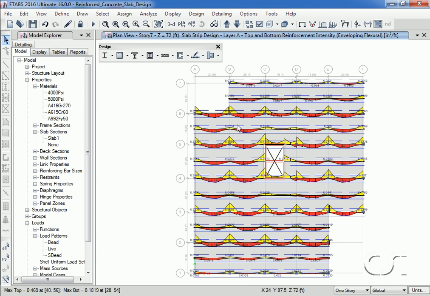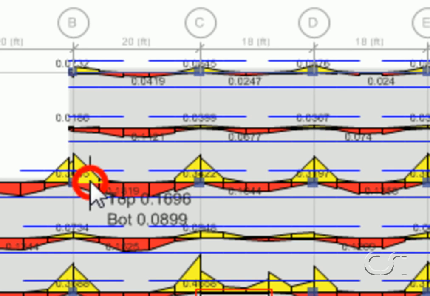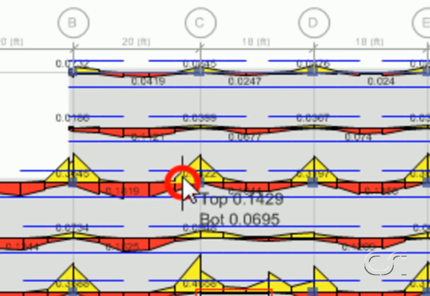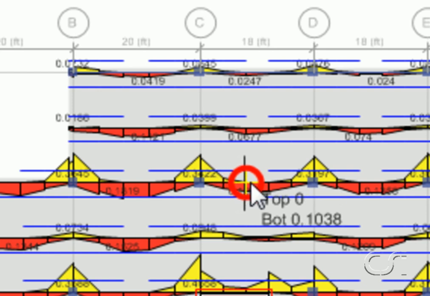What is displayed is the area of reinforcing required on a per unit width basis, top and bottom, in the A layer design strips. Note the values change as you scroll along. Also note that the extent of the top and bottom bars is indicated with the blue lines.